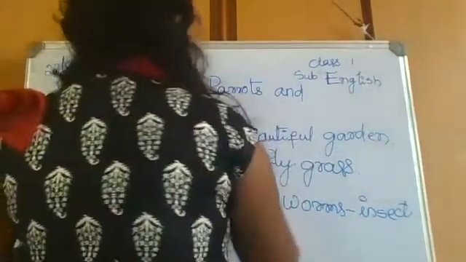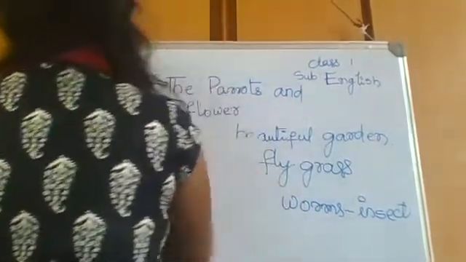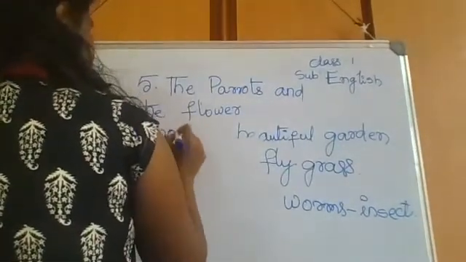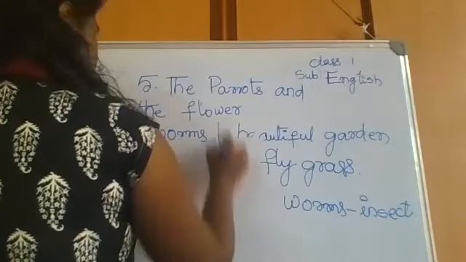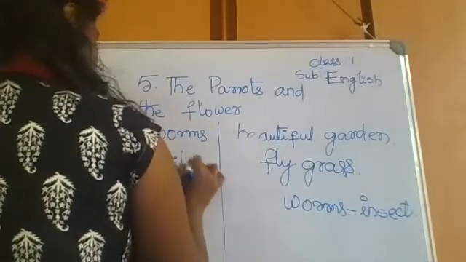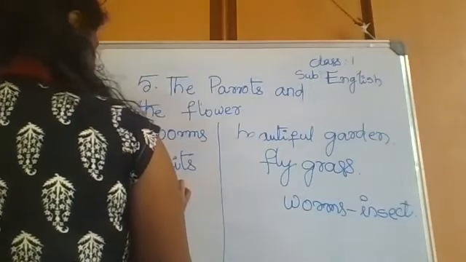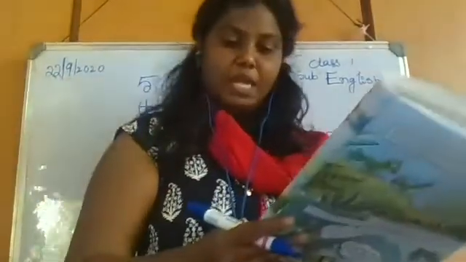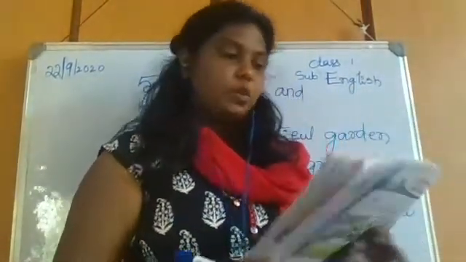Worms, fruits. The parrots will eat worms, fruits, and leaves. And one parrot is telling that we love to eat these leaves also.